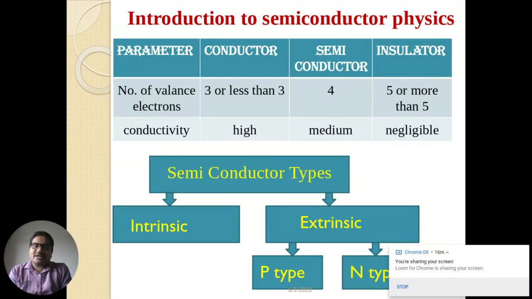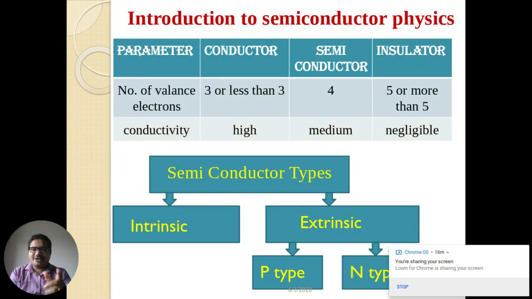Conductors come in group third or lower than that, whereas insulators come under group fifth or above. You can observe the conductivity is much higher in a conductor, medium in a semiconductor, and negligible in an insulator. Now, we would talk about the semiconductor.